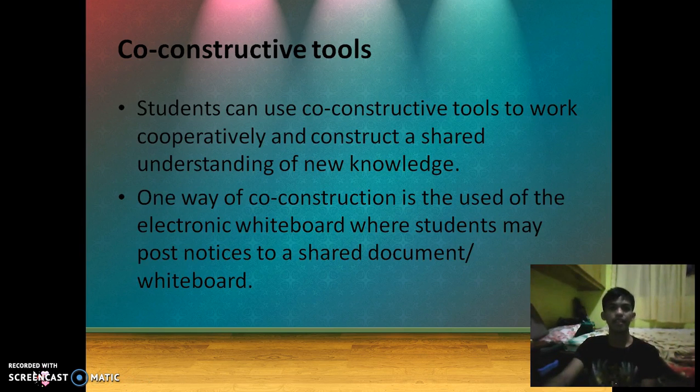So the next is the co-constructive tools. Students can use co-constructive tools to work cooperatively and construct and share understanding of new knowledge. One way of co-constructive construction is the use of electronic whiteboards where students may post notes to a shared document whiteboard.